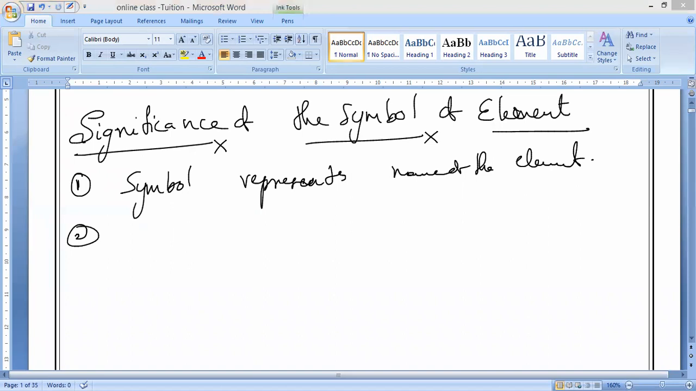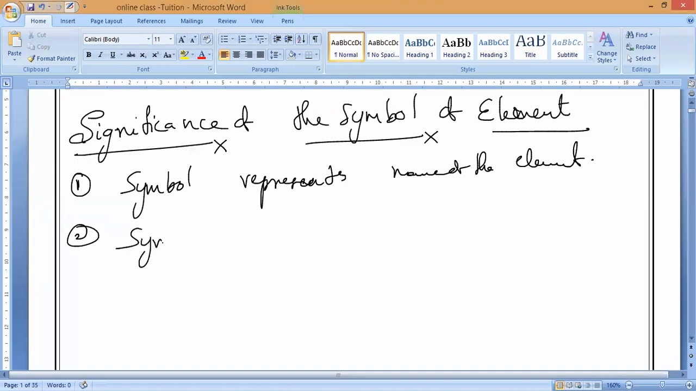What is the second point? Symbol represents one atom of an element. Suppose I am writing hydrogen H, carbon C, oxygen O. It is representing what? One atom of an element. Yes or no? Always how many atoms? One atom. Symbol represents one atom of the element.